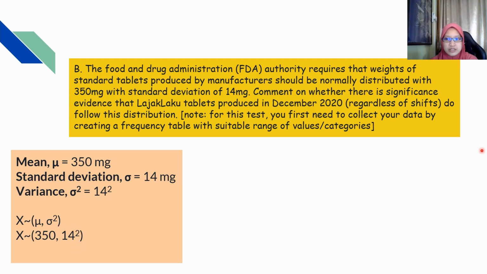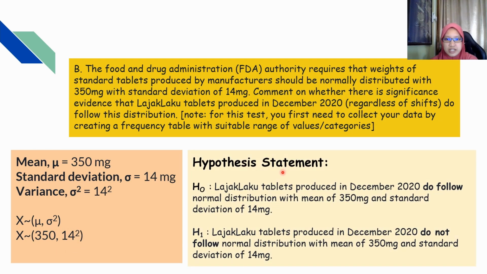The first step we need to do is make a hypothesis statement. H0 is Lajakkuruih tablets produced in December 2020 do follow normal distribution with mean of 350 mg and standard deviation of 14 mg. For the H1, Lajakkuruih tablets produced in December 2020 do not follow normal distribution with mean of 350 mg and standard deviation of 14 mg.